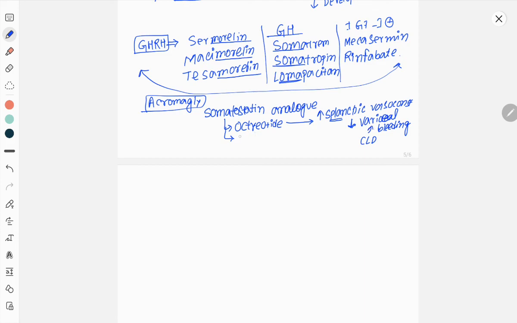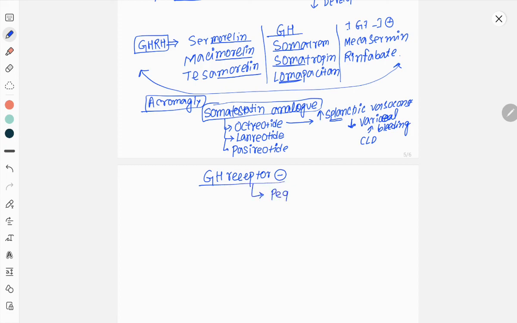Another analog of somatostatins are lanreotide and pasireotide. These are somatostatin analogs. And growth hormone receptor blocker, there is only one.